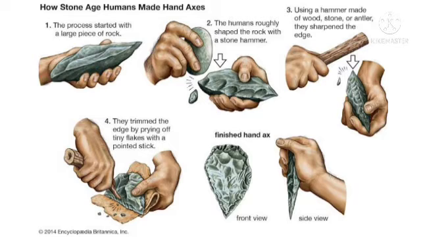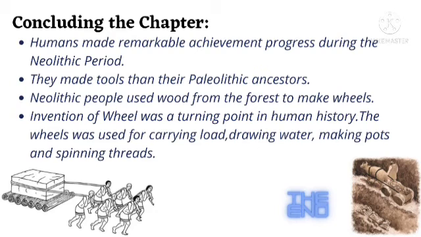Okay, now we will conclude this chapter. During the Neolithic age, humans made remarkable technological progress. They became food producers and started leading a settled life.